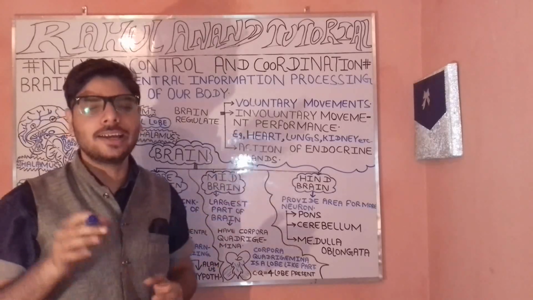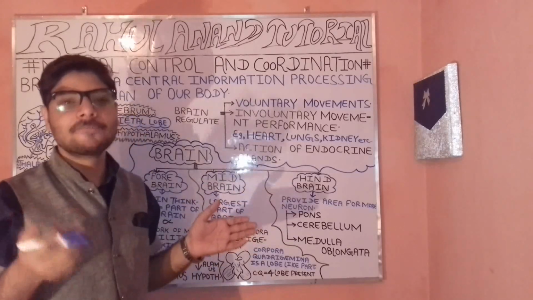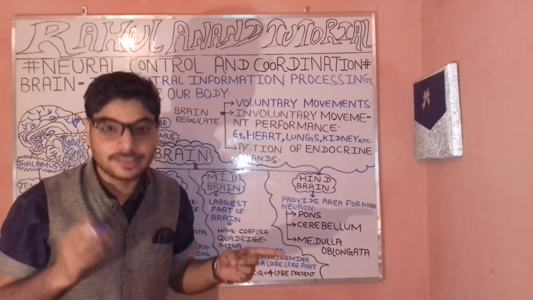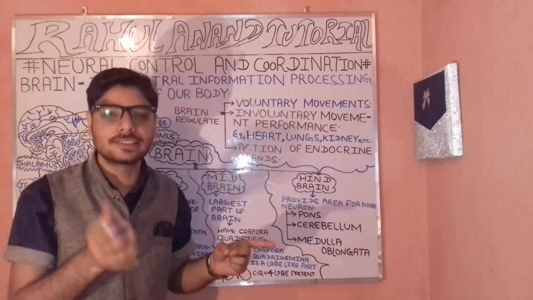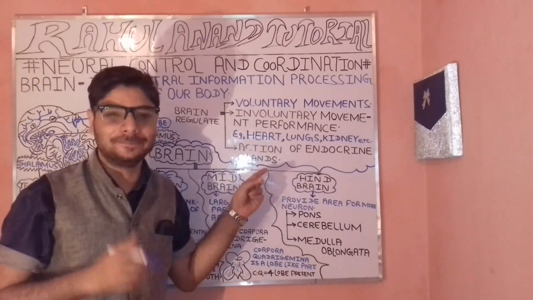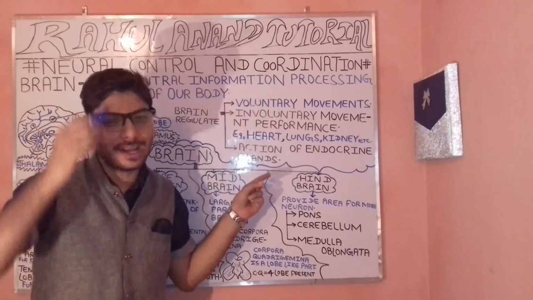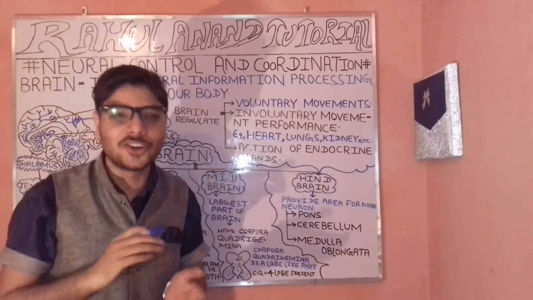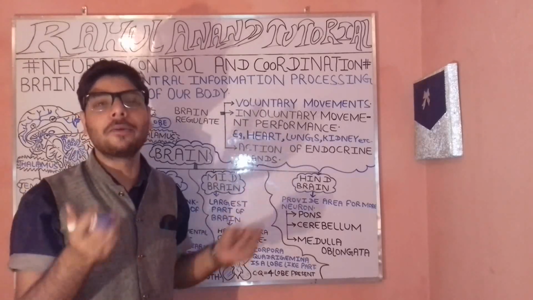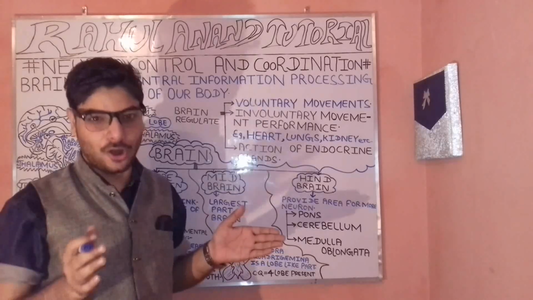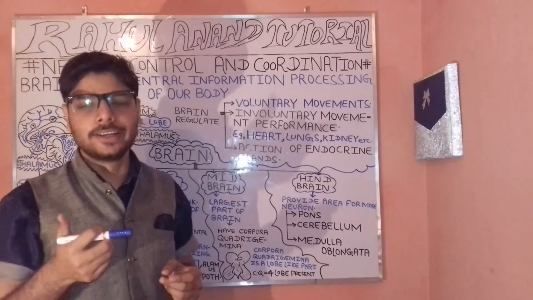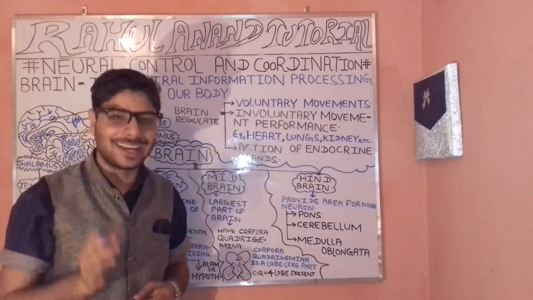But when we talk about involuntary action, what is it? It is the action which cannot be stopped by our thinking, and it continues from the beginning of life to the end of life, the point of death. The best examples of involuntary action are respiration, breathing, cardiac rhythm activities, heartbeat rate, heart function, lung function, etc.